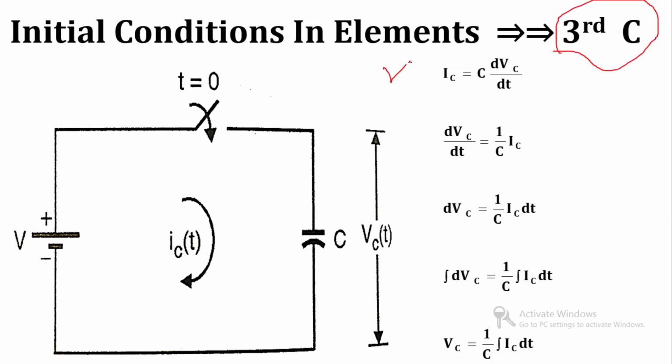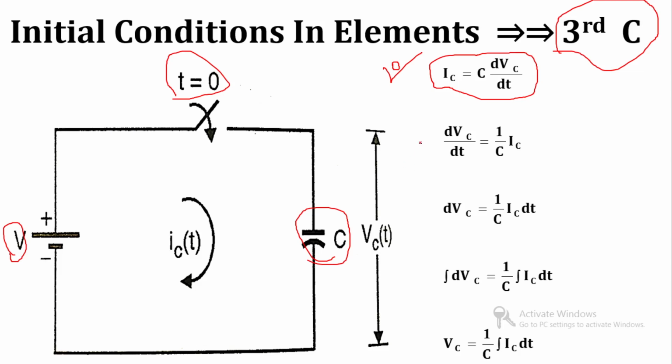In your BEE subject you learned this equation, IC is equal to C dVc by dt. So voltage is connected across the capacitor through a switch, and the current passing through this capacitor is given by IC is equal to C dVc by dt.